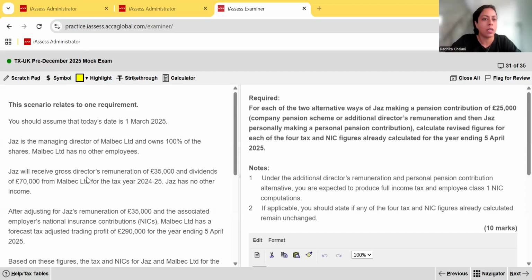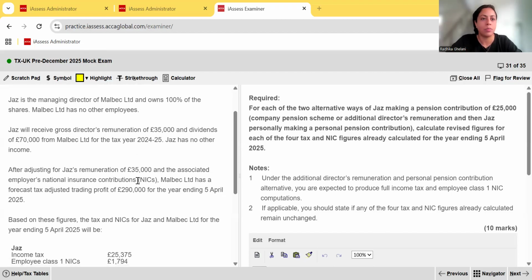So let's now read the scenario. You should assume that today's date is 1st March 2025. Jazz is the managing director of Malbec Limited and owns 100% of the shares. Malbec Limited has no other employees. So basically, this is Jazz's company, okay? But the company is, as written in the second paragraph, Jazz will receive gross director's remuneration of 35,000 and dividends of 70,000 from Malbec Limited for the tax year 24-25. And Jazz has no other income.